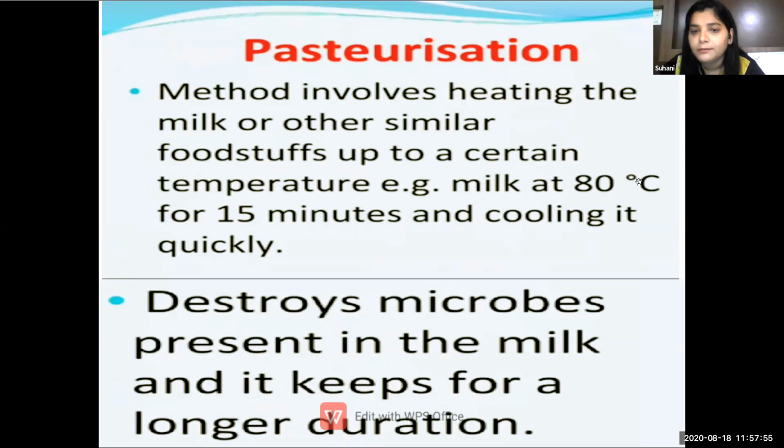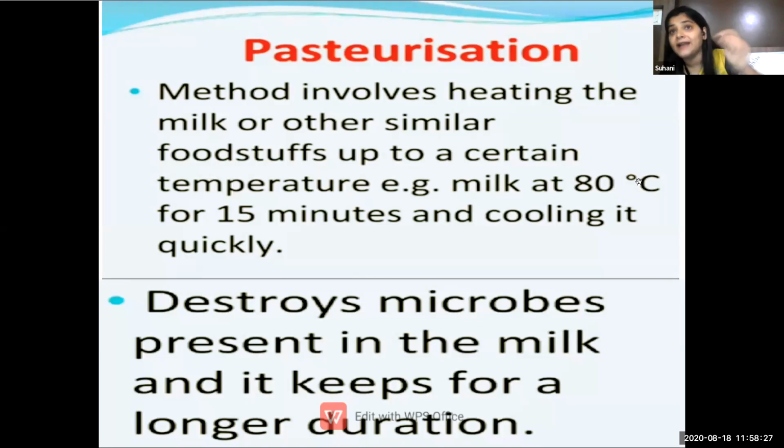When we bring the milk packet to our home, in that milk packet they have written pasteurization of milk, pasteurized milk. वो मिल्क पैकेट के ऊपर लिखते हैं pasteurized milk. So what does pasteurization mean? Pasteurization is a method that involves heating milk or other similar foodstuff up to a certain temperature, for example, milk at 80 degrees Celsius for 15 minutes and cooling it quickly.